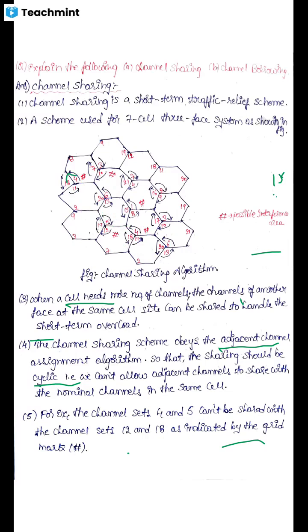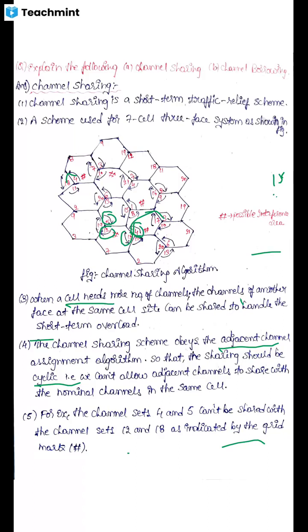Now coming to the 5th point. For example, the channel sets 4 and 5 cannot be shared with the channel sets 12 and 18, as indicated by the grid mark. The hash mark is indicated between the 12 and 18 sets, and between the 4 and 17 sets. Why is the hash mark or grid mark indicated?